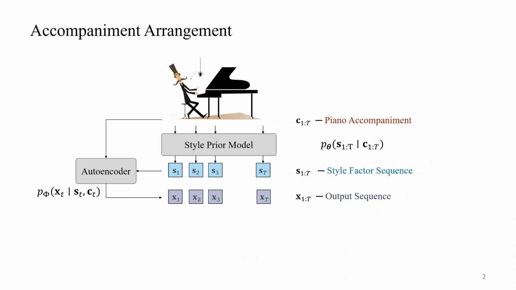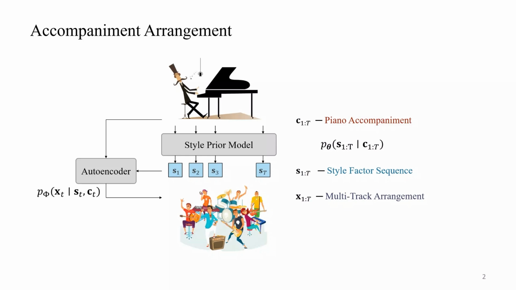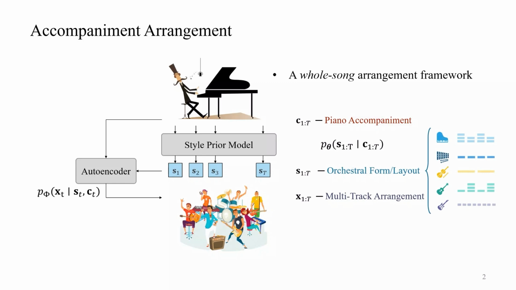In this paper, we study style prior modeling through the task of accompaniment arrangement. We consider a piano accompaniment score as input, and we aim to generate a corresponding multi-track arrangement for the whole piece of music. In this case, the style factors mainly regard the long-term flow of the multi-track form.